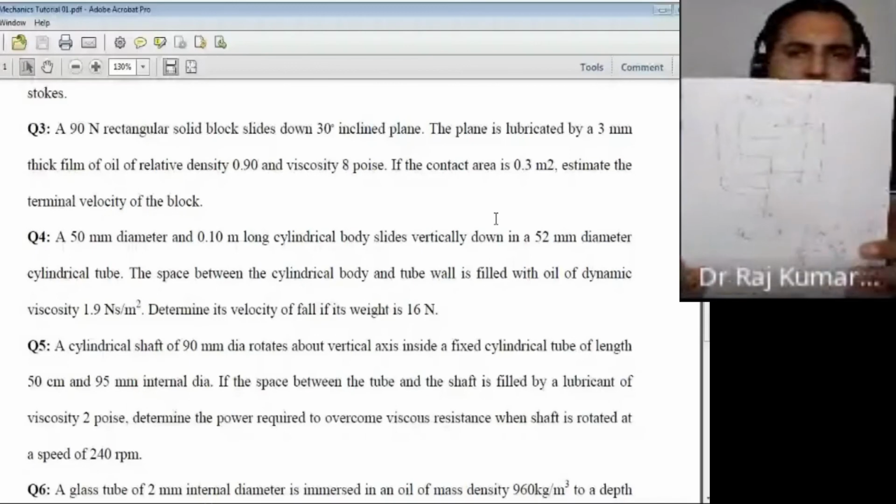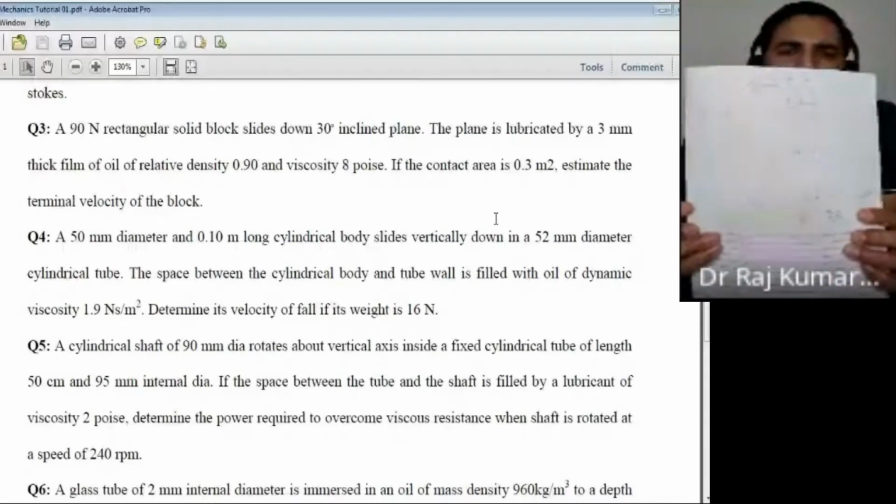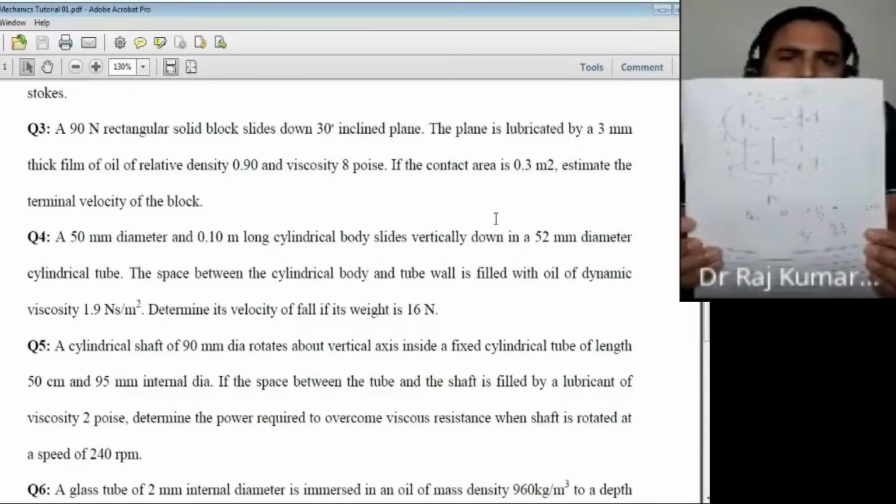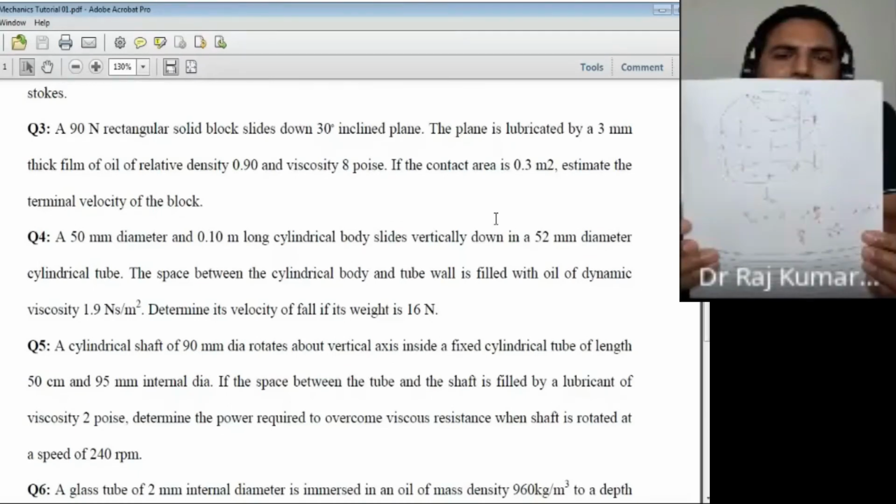Now you can see your final picture here. If you do this bit by bit in your notebook, you will feel good about it, right? Now you have drawn W and also shown R1. R1 is the radius of the inner cylinder, R2 is the radius of the outer cylinder, and then you have written the force balance, F equal to W minus mu du upon dy.